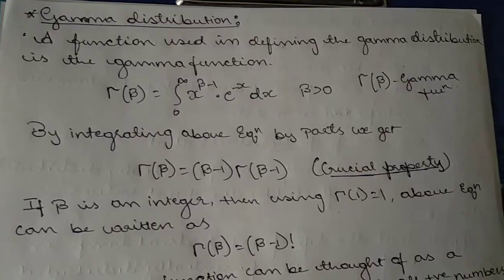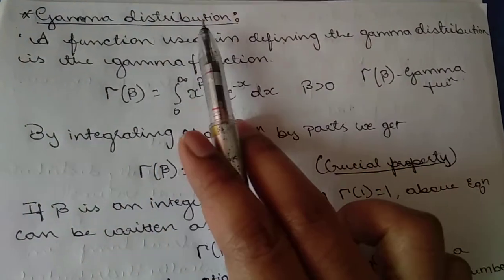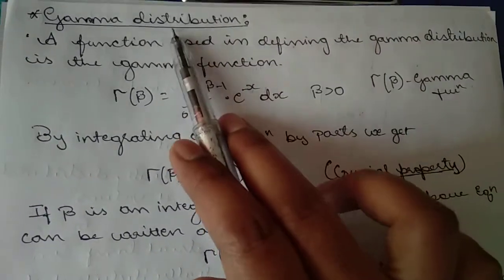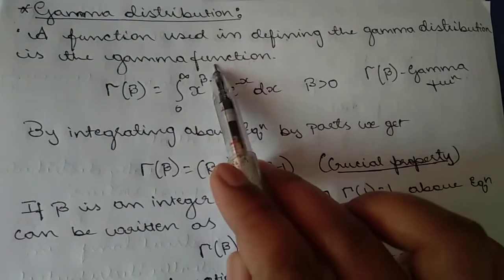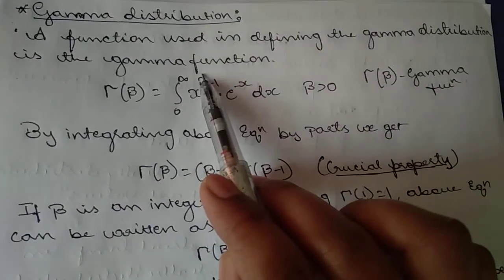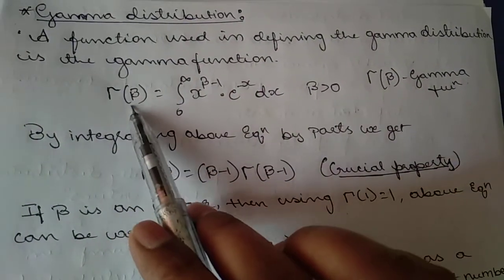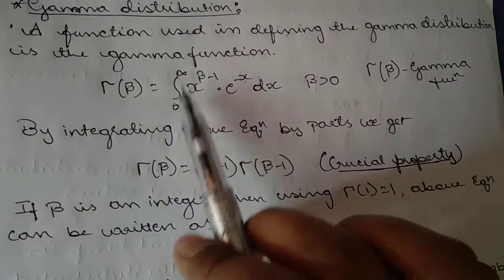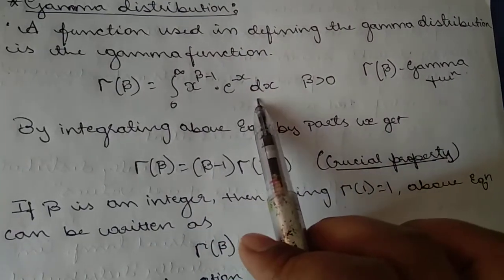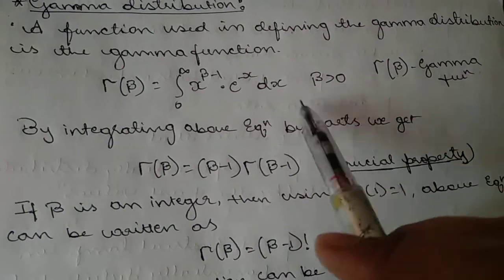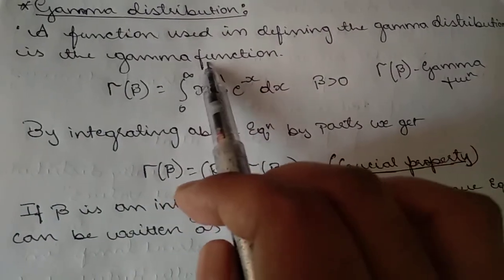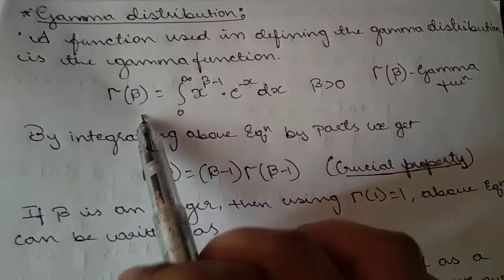Okay. And the next method is gamma distribution in continuous distribution. A function which is used to define this gamma distribution is called the gamma function. Gamma function is given by gamma of beta equals integral from 0 to infinity x power beta minus 1 into e power minus x dx, beta greater than 0, where this gamma of beta is called the gamma function.